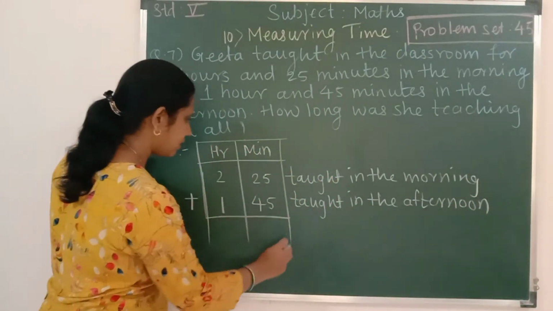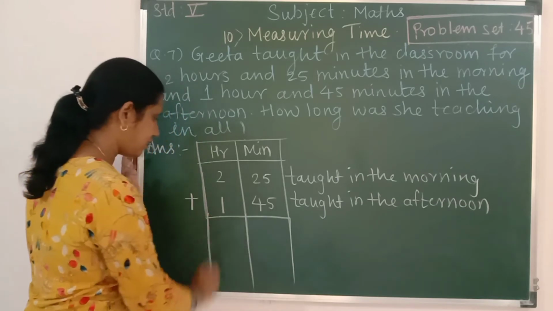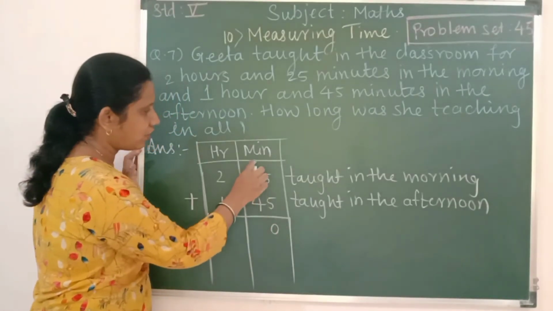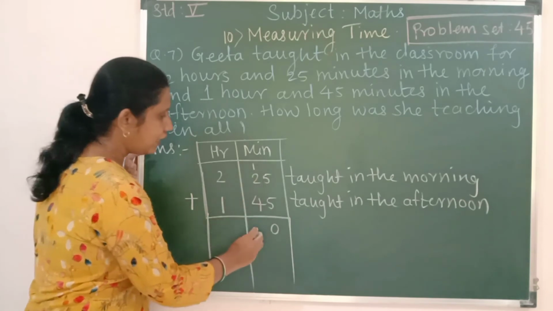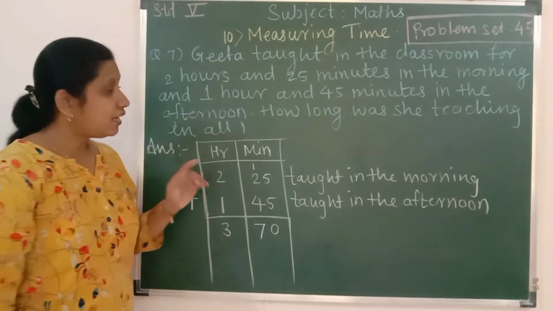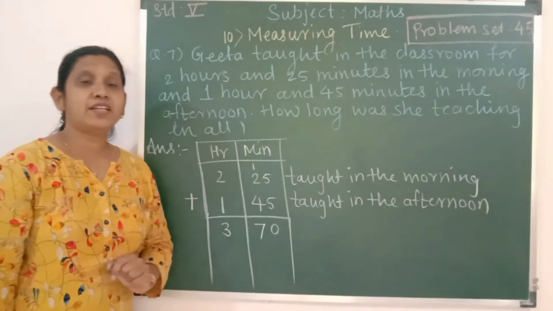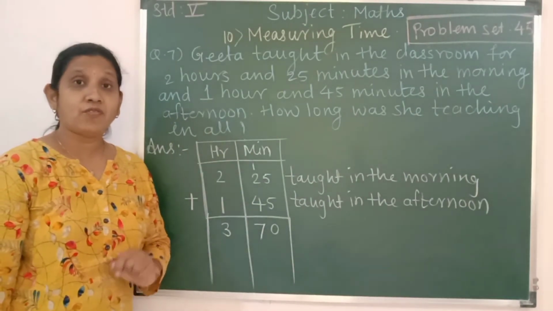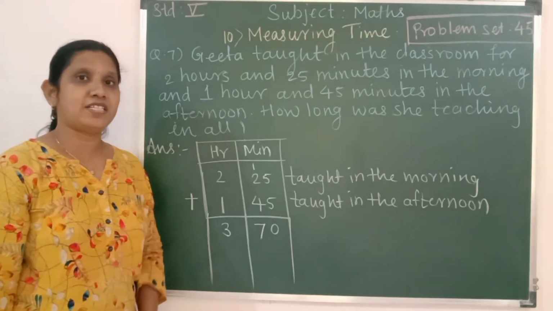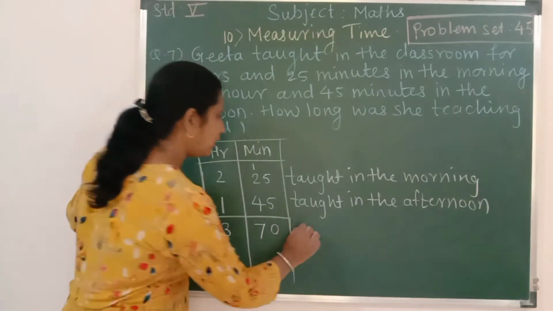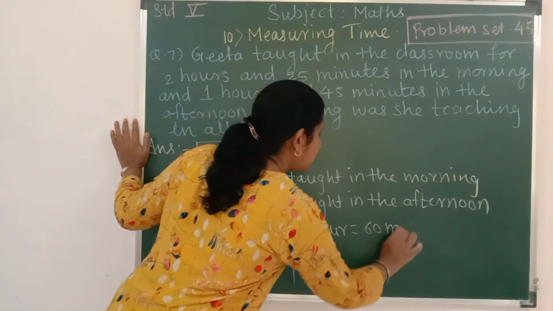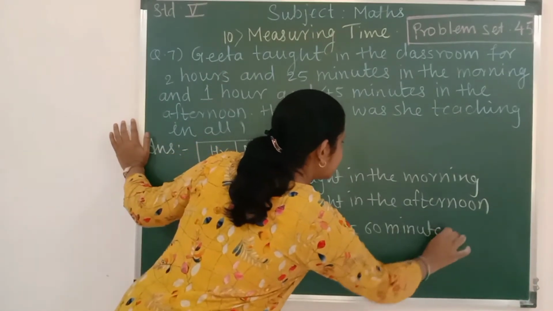Okay. So we can extend these columns. 5 plus 5, 0. Carry 1. 1 plus 2, 3. 3 plus 4, 7. 2 plus 1, 3. Children, now let us have a look at the minute column. It is 70, which is greater than 60. We know that 1 hour is equal to 60 minutes. So let us write over here, 1 hour is equal to 60 minutes.